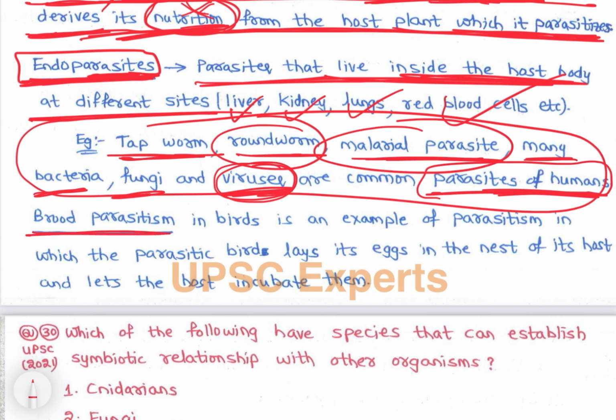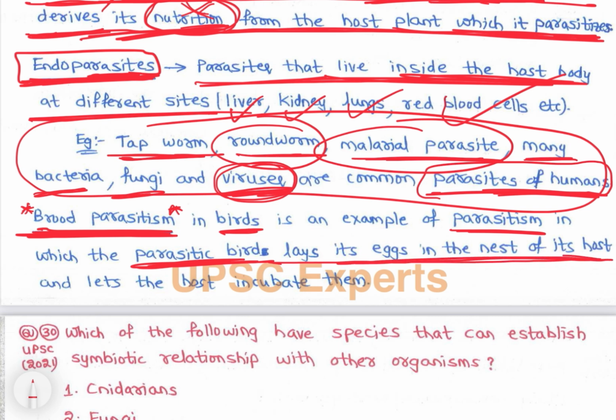And the next is brood parasitism, right? Brood parasitism is parasitism seen in birds. Again an important term, right? It is an example of parasitism in which the parasitic bird lays its eggs in the nest of its host and lets the host incubate them. See, again, one of the well-known examples is the cuckoo, right? Example is cuckoo. So you can write it down here. So that is cuckoo or koyal, okay? What does the koyal bird do?